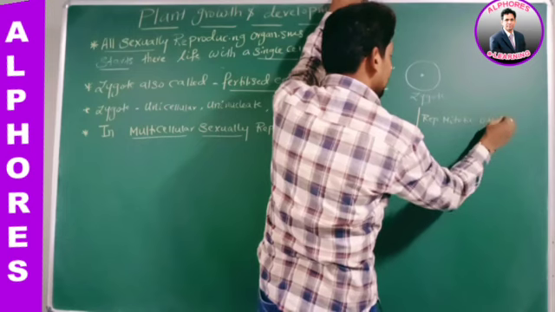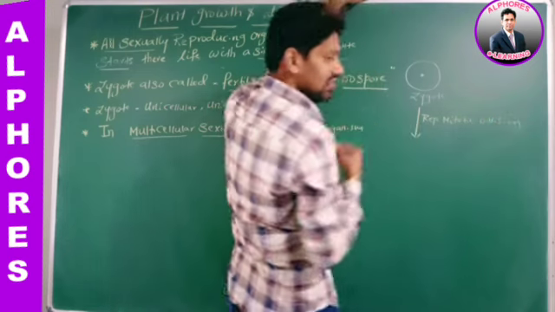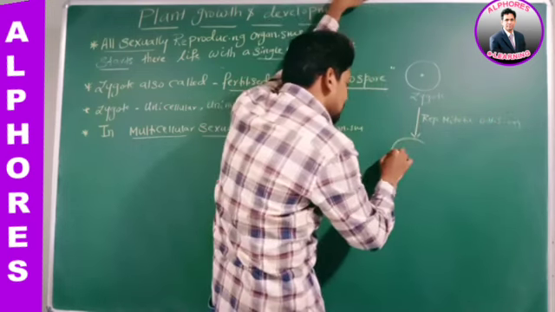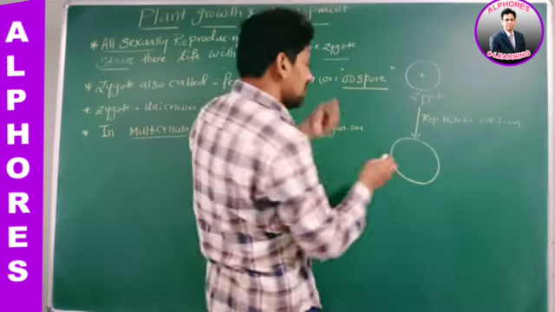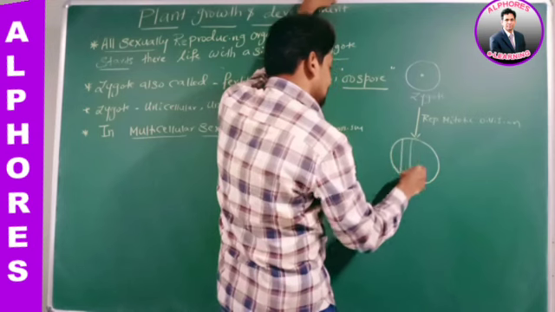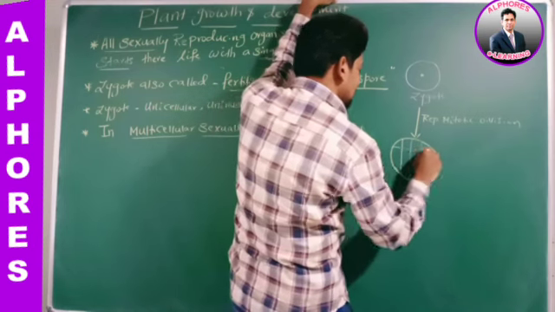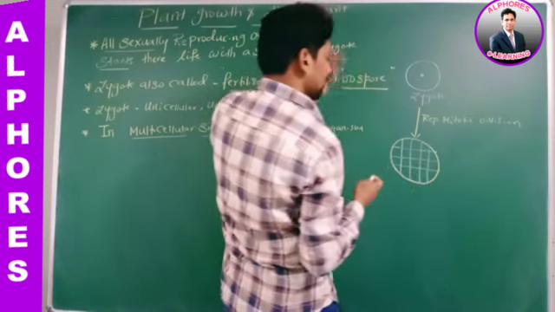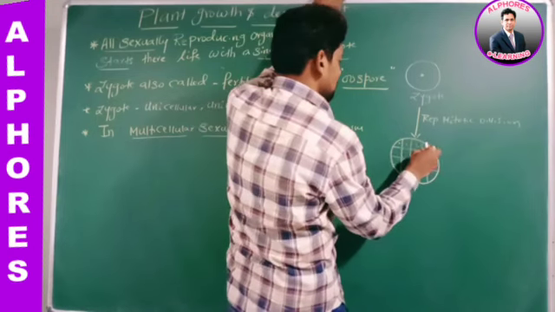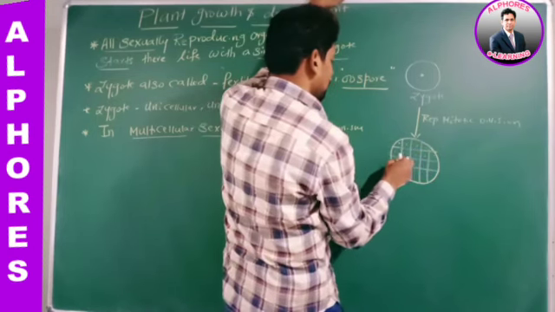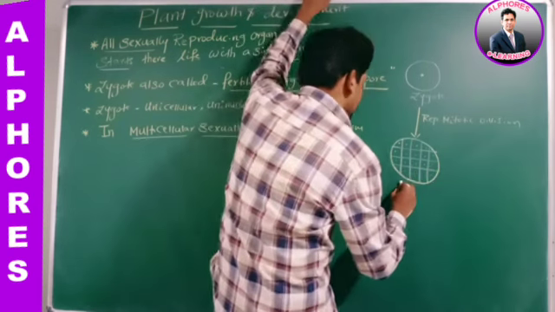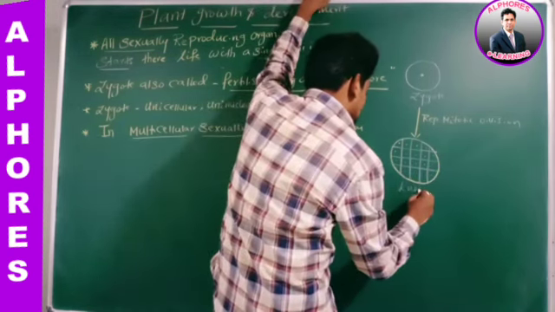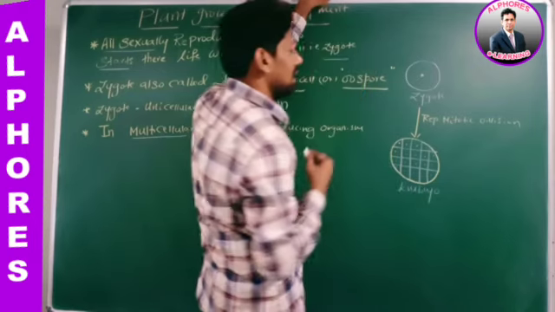When the zygote undergoes repeated mitotic divisions, what is formed, sir? A multicellular structure is formed. What is this multicellular structure called? This multicellular structure is called an embryo.